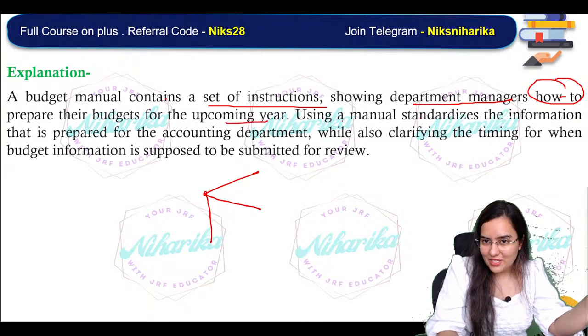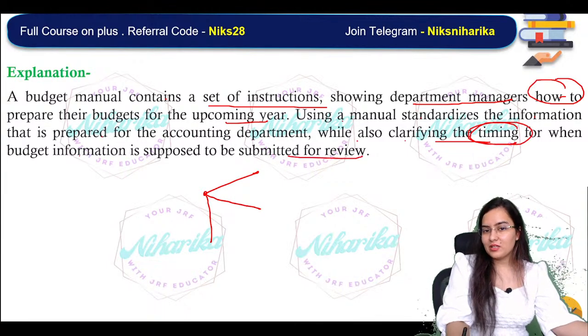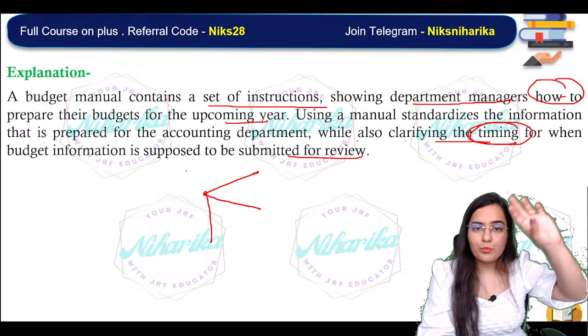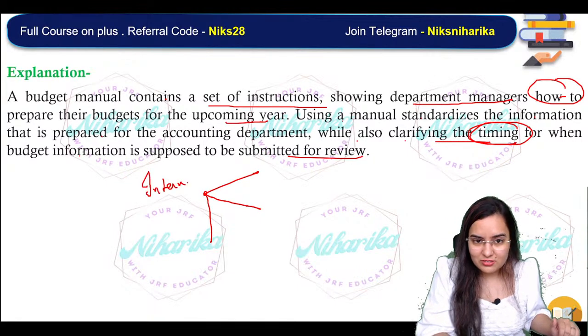Using the manual standardizes the information that is prepared for the accounting department while also clarifying the timings for when the budget information is supposed to be submitted for review. So basically, it is even before preparing a budget. It is just for internal use.